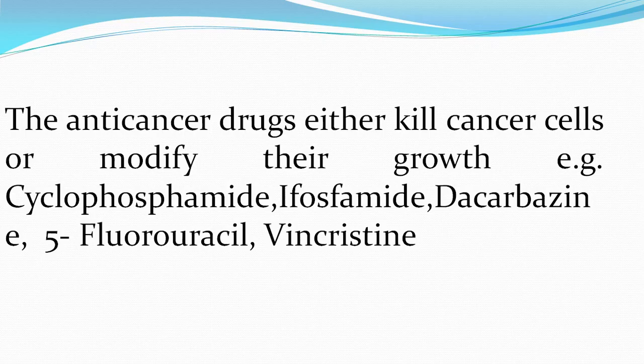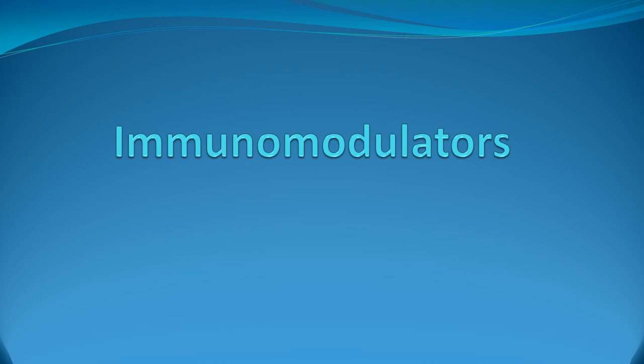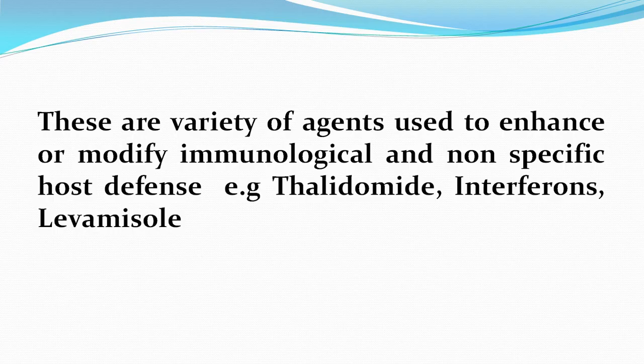Then anti-cancer drugs. These are the drugs which either kill cancer cells or modify their growth, and they are used in chemotherapy. There are a few examples like cyclophosphamide, vincristine, which is a drug derived from a plant called evening primrose, or the Sadabahar plant. Immunomodulators. These are a variety of agents which are used to enhance or modify immunological and non-specific host defense. Examples: thalidomide, interferons.